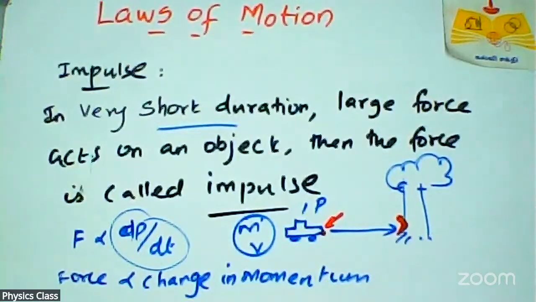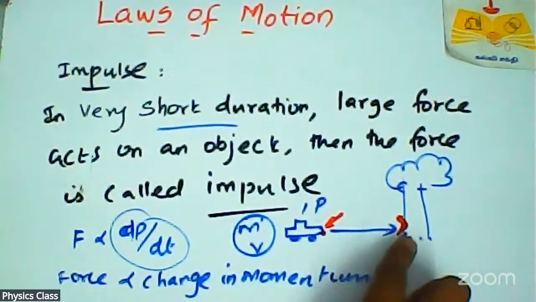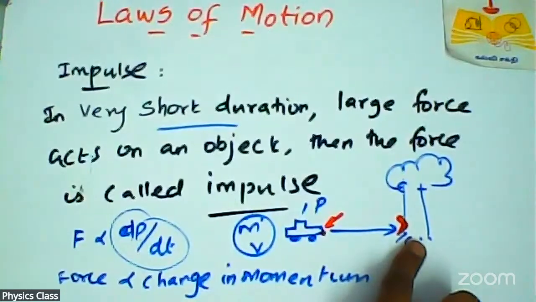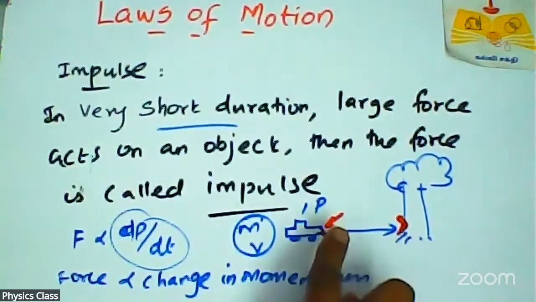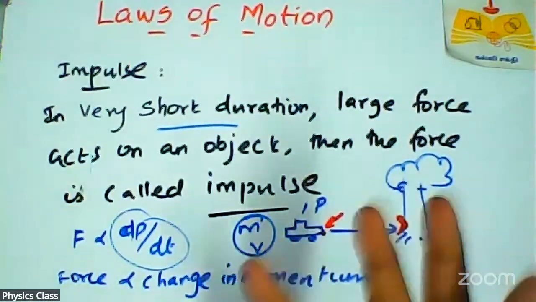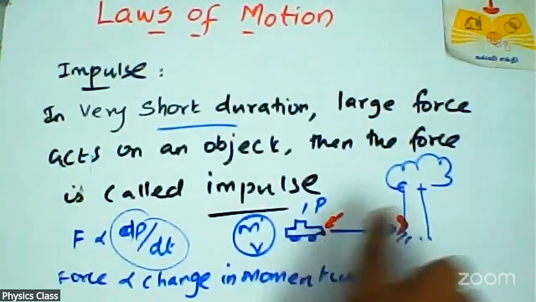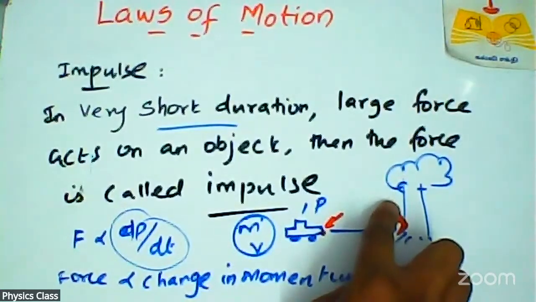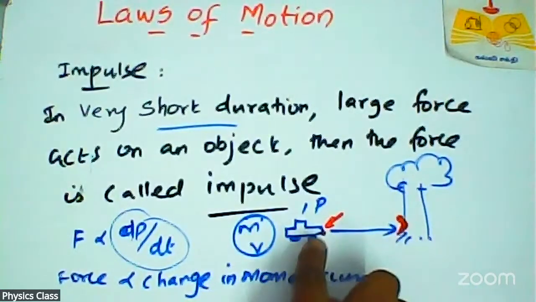So the tree gives force on this bus or vehicle. In a short duration, a very large force given by that tree acts on that object.